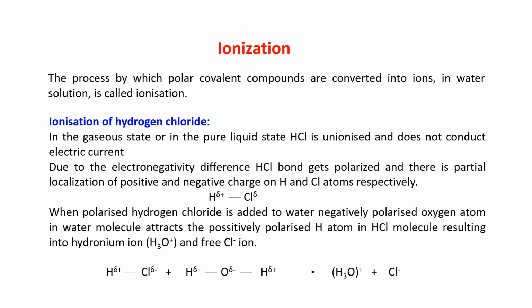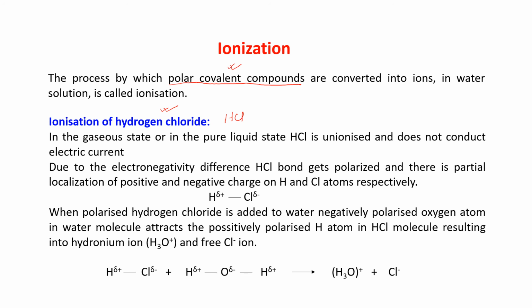What is ionization? The process by which polar covalent compounds, please remember that it's polar covalent compounds, are converted into ions in water solution is called ionization. Let us take the example of hydrogen chloride, HCl. You know that it's a covalent compound, but it's a polar covalent compound because they have a very high electronegativity difference. So what is happening?